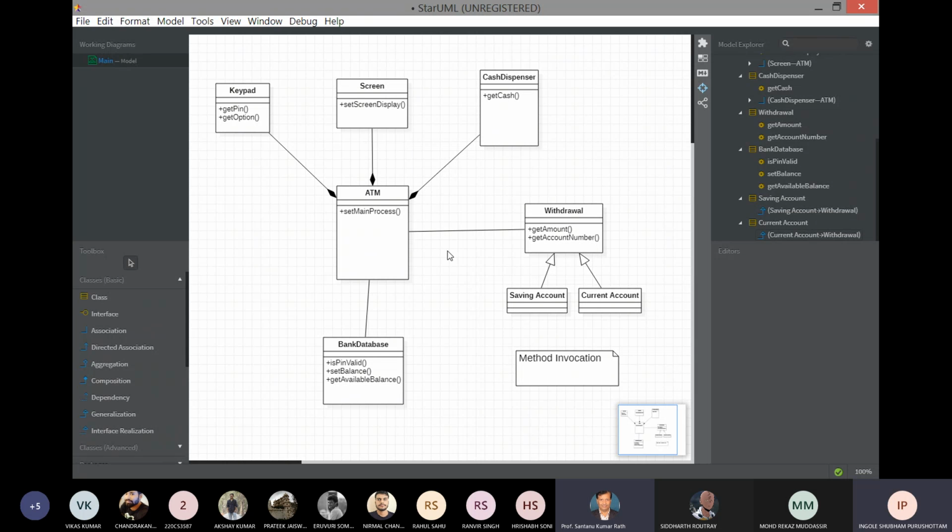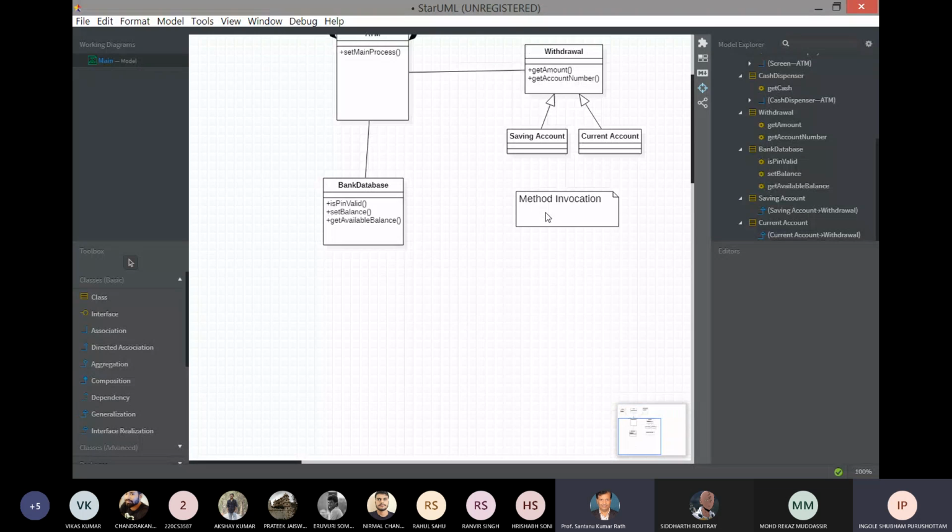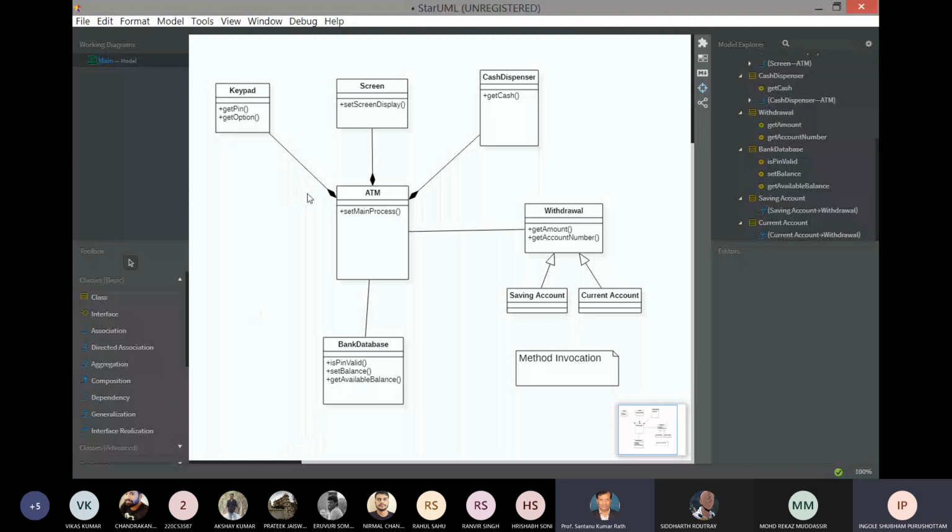And after the class diagram, you go for a component diagram. We have component diagram and deployment diagram after drawing the class diagram. So you will learn about what the components are, how components are connected with one another. You will learn that in the class. But before that, you will have to draw the class diagram. So any doubt for this relationship, composition, aggregation, or anything?